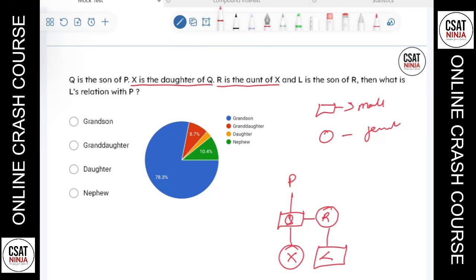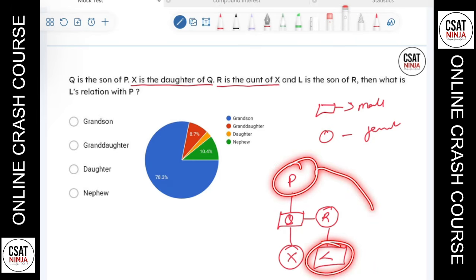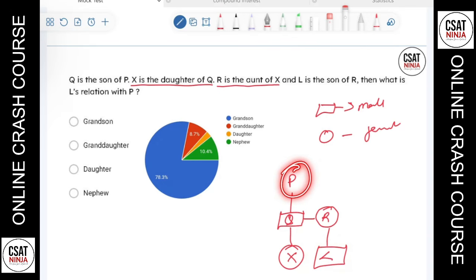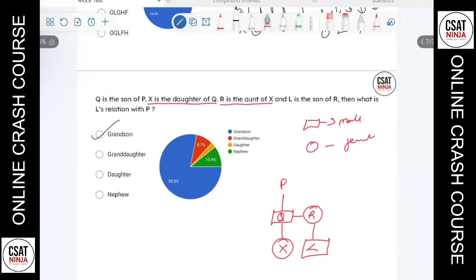Then what is L's relation with P? That means who is L according to P? According to P, B is L's mother's parent. This gender is not given, it may be father or mother, we don't know. So what we can say is B is L's mother's parent. So according to P, who is L? Can I say grandson? So the answer here is grandson. I think 73% of the students selected grandson. So let's go to the next question.